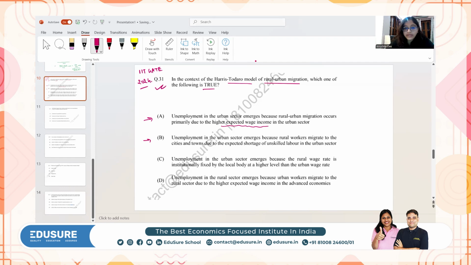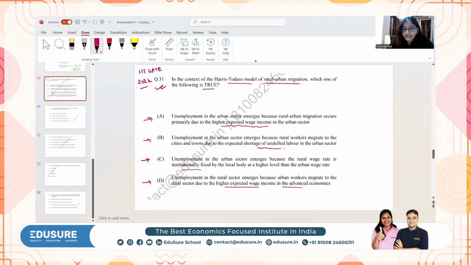Option B, unemployment in the urban sector emerges because rural workers migrate to the cities and towns due to the expected shortage of unskilled labor in the urban sector. Option C, unemployment in the urban sector emerges because the rural wage rate is institutionally fixed by the local body at a higher level than the urban wage rate. Or option D, unemployment in the rural sector emerges because urban workers migrate to the rural sector due to higher expected wage income in the advanced economy.